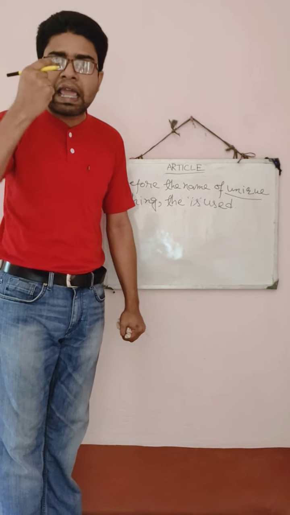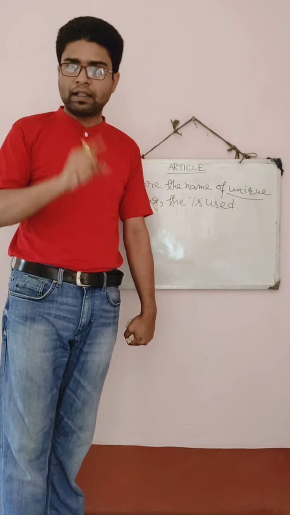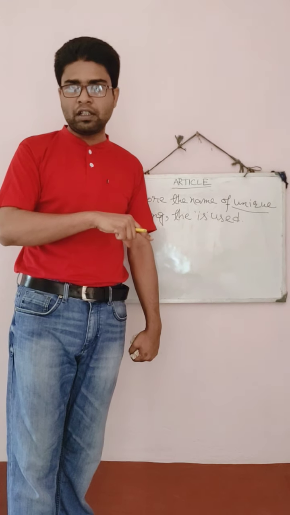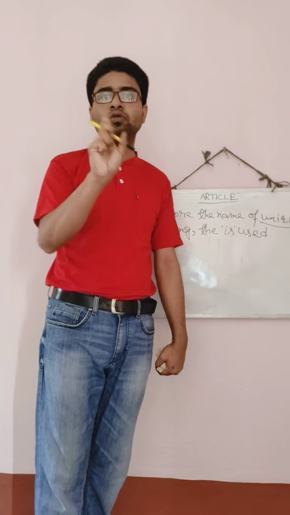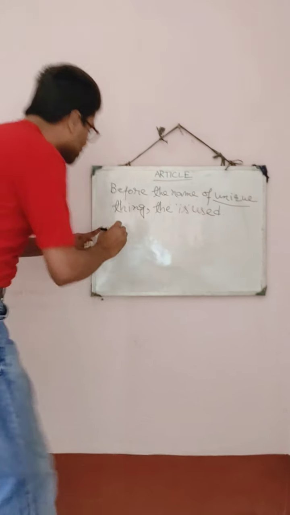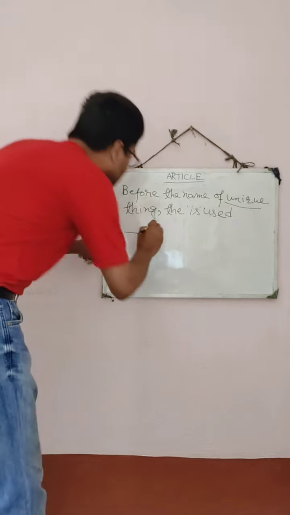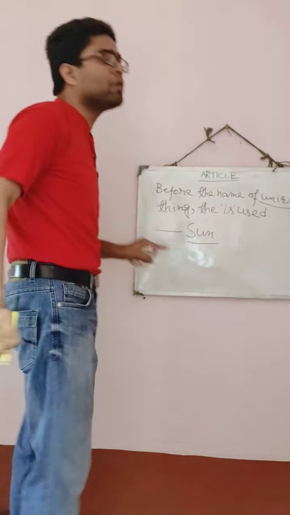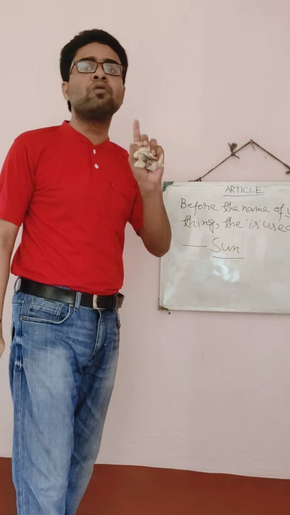Unique means the existence of one thing in this universe. Understood? The thing that has only one, not two. Now let's go through the example, that will be clear to you. Sun. You know, in this universe, only one sun exists. It means sun is unique.